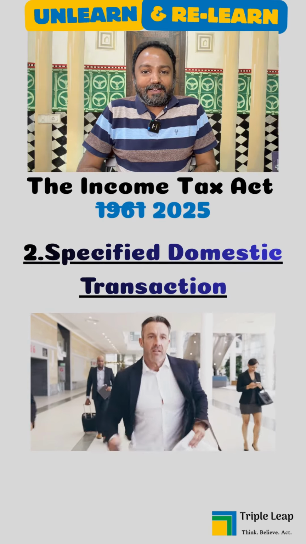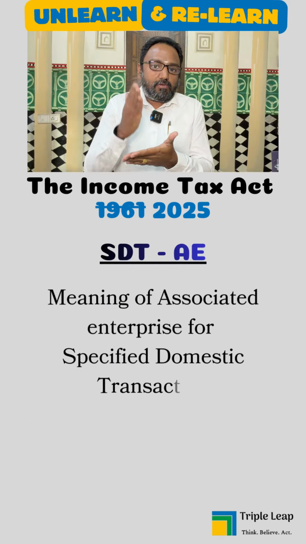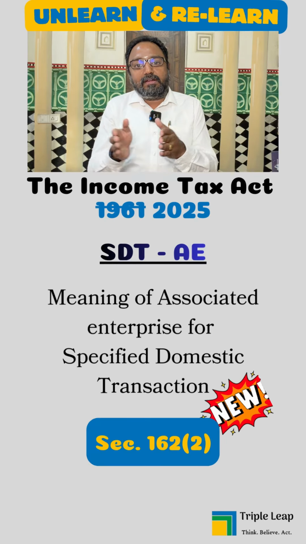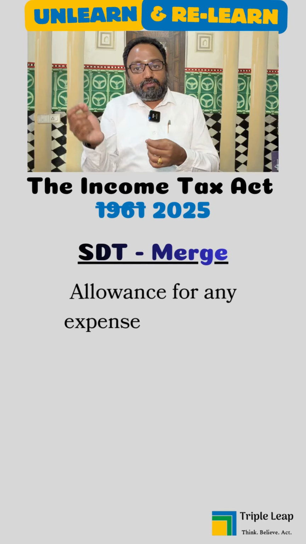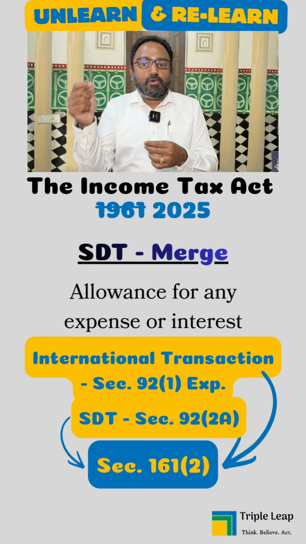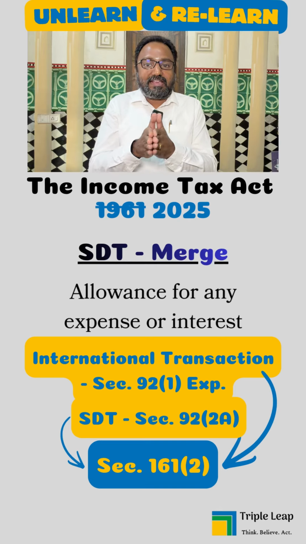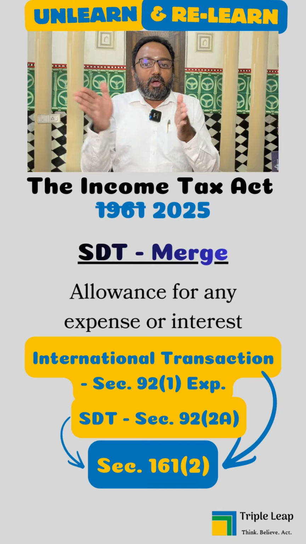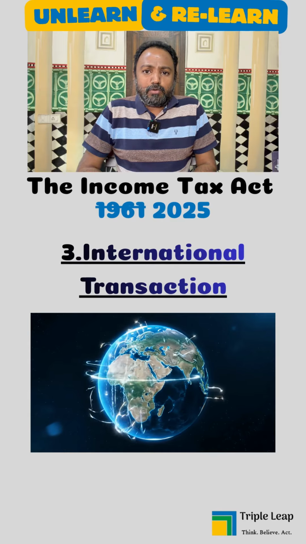Oh, okay. So then let me know the changes to SDT first. AE in section 92A was only for international transaction. Just to avoid litigation, the term is now defined for SDT also. Further, allowance for any expense or interest on SDT was independently referred in 92.2a, while for international transaction it was an explanation to section 92.1. Now they are merged in 161.2. Act 2025 is particular about being simple and clear.